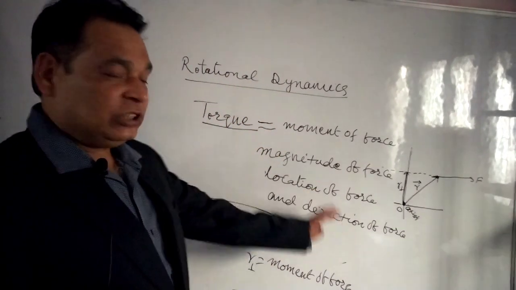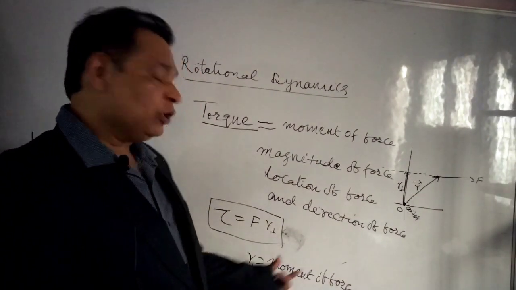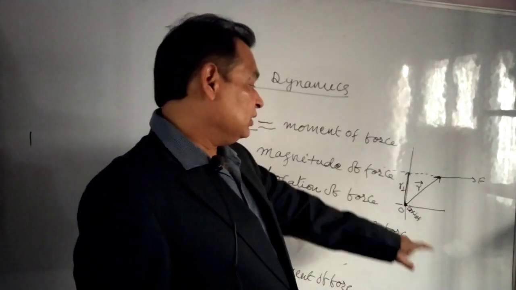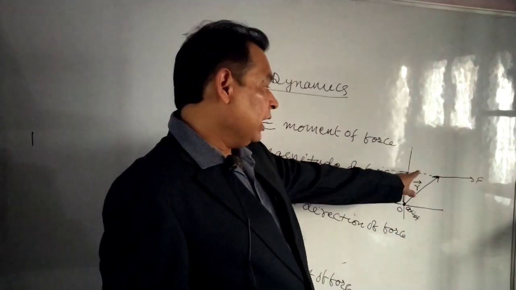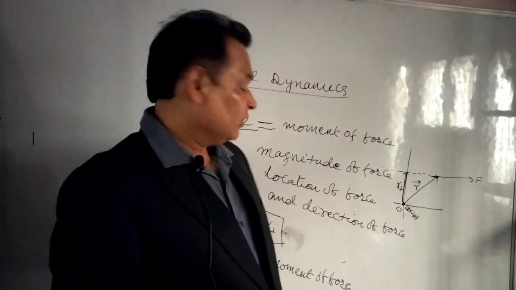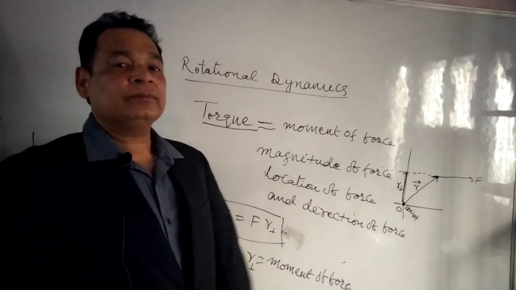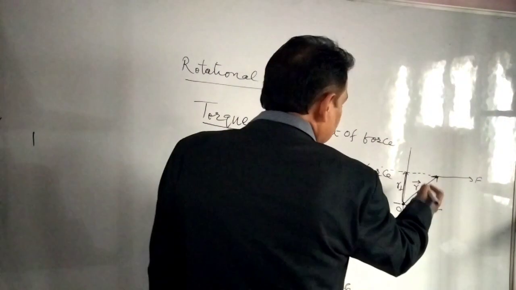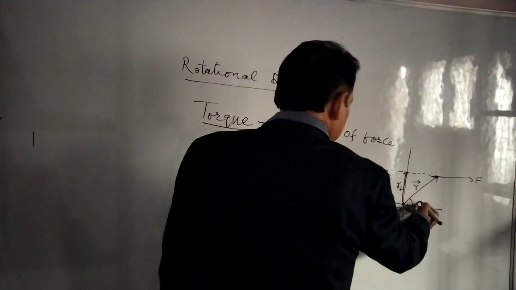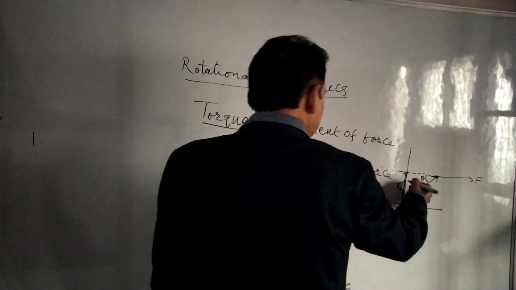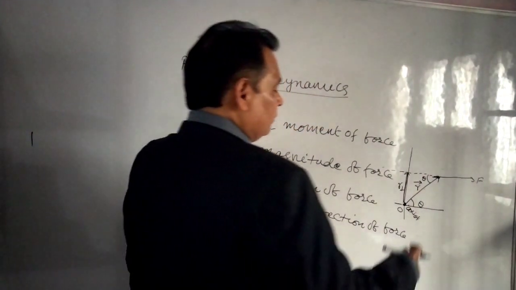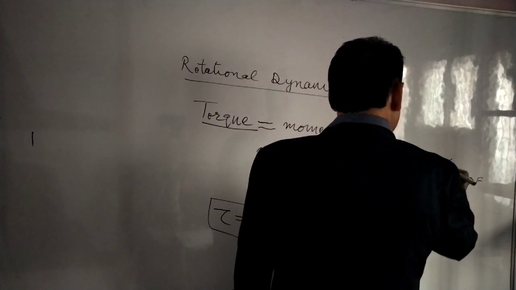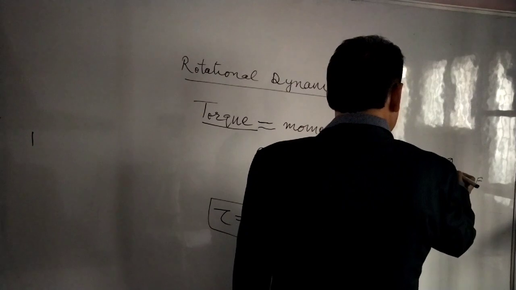The position vector r is something different from the moment of force. Moment of force is the shortest or perpendicular distance between the axis and the line of action of force. We can write this r perpendicular as r sine theta. If this one is theta, this will also be theta, and this is r sine theta. This is the extended line of the radial line r, with angle theta.